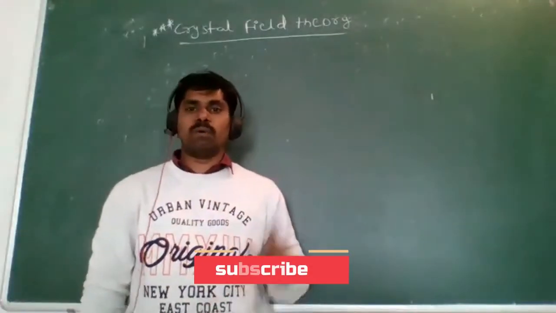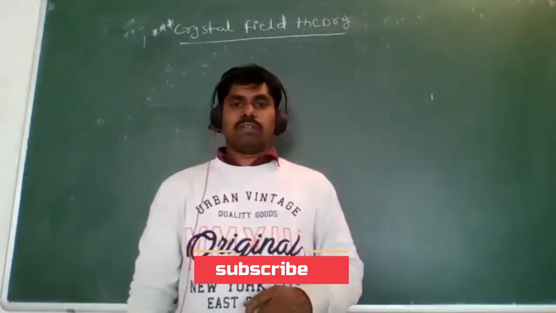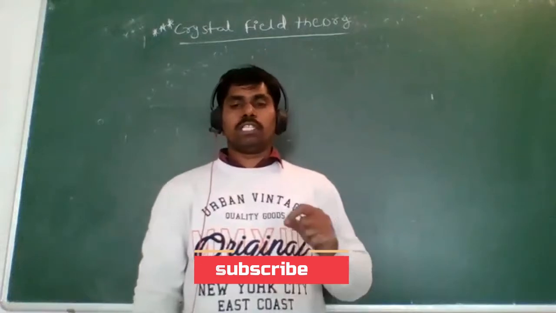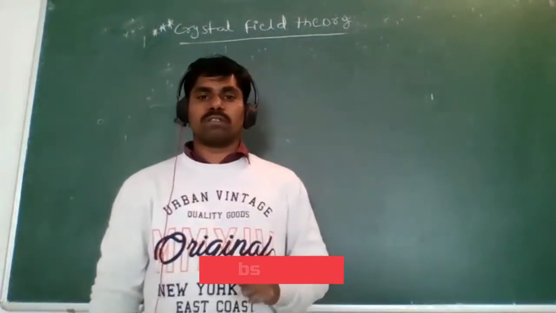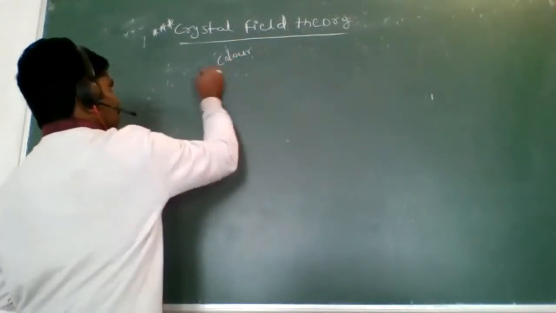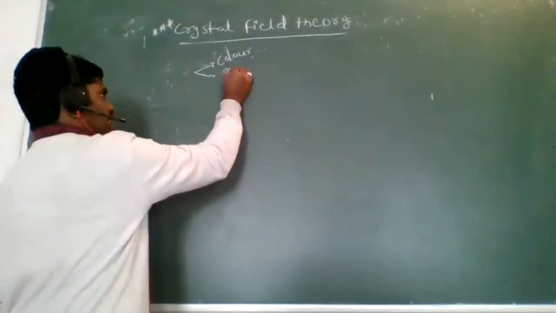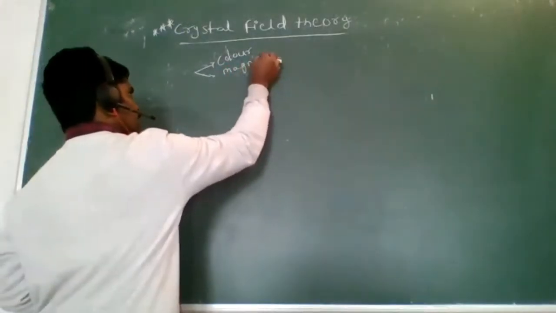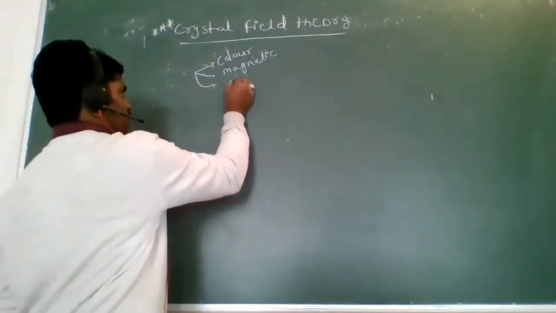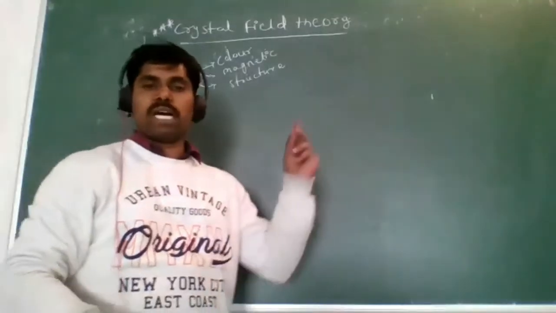Today I am going to explain crystal field theory, what it explains about transition metal complexes. See here, it explains the color of transition metal complexes, the magnetic behavior, and next, the structure of transition metals. These 3 points are explained by crystal field theory.